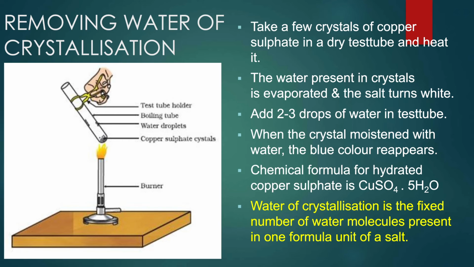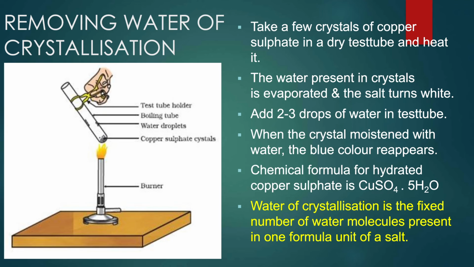What is water of crystallization? Water of crystallization is the fixed number of water molecules present in one formula unit of a salt. Copper sulfate has 5 water molecules in it. The hydrated copper sulfate is CuSO4.5H2O. Take a few crystals of copper sulfate in a dry test tube.